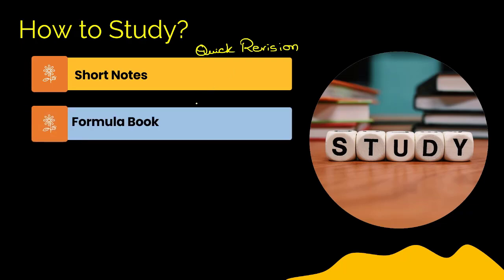Then you need to create a formula book. So you need to take a pocket-friendly diary, a pocket diary, and in this pocket diary, you need to note down all the formulas which are very important. Whenever you find time while traveling in the bus or during breaks in the college, you can just go through 2 or 3 formulas at a quick glance, and easily you can memorize all these formulas. And this will help you to solve application type questions very easily. So try to maintain this kind of thing.